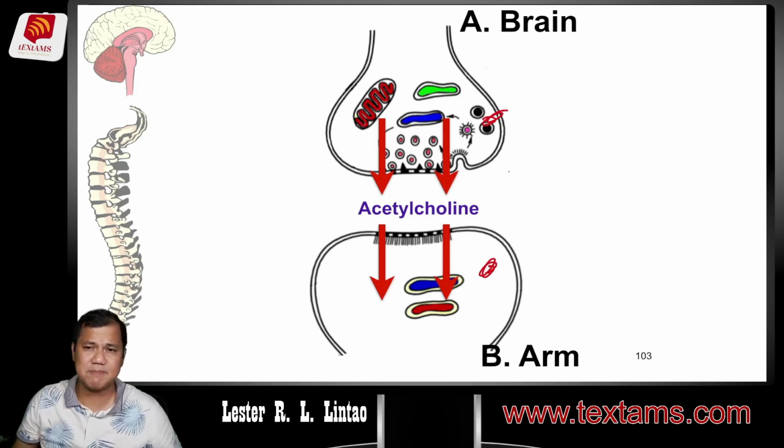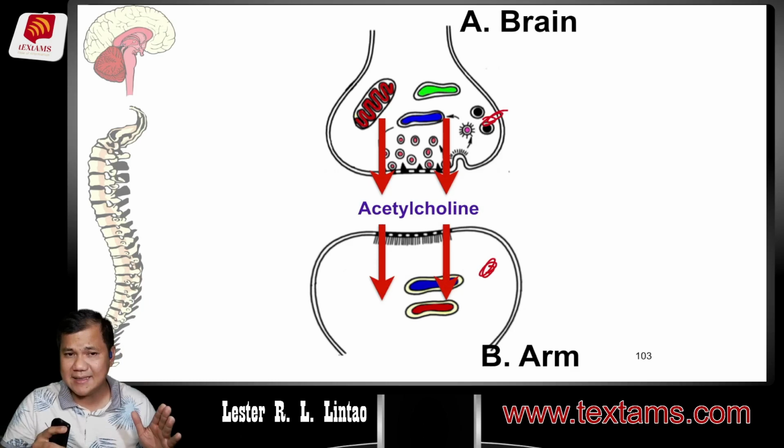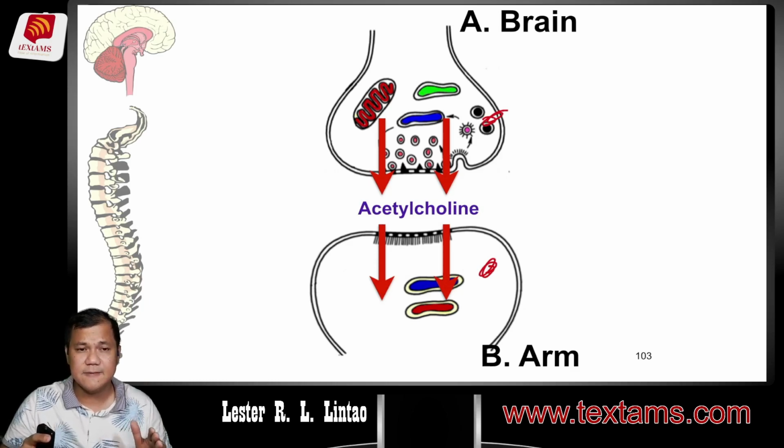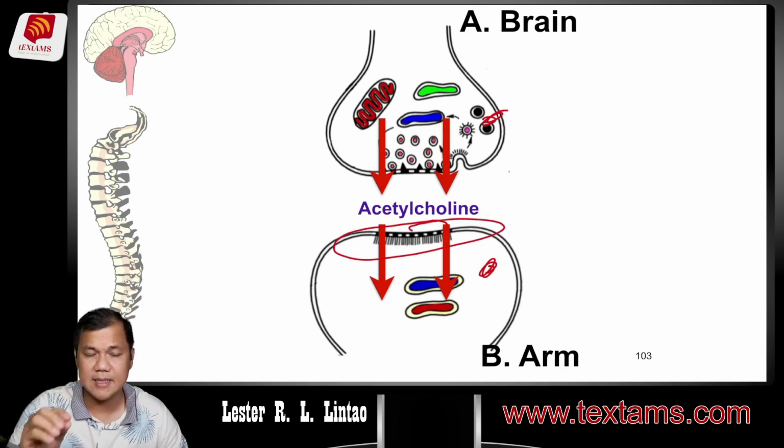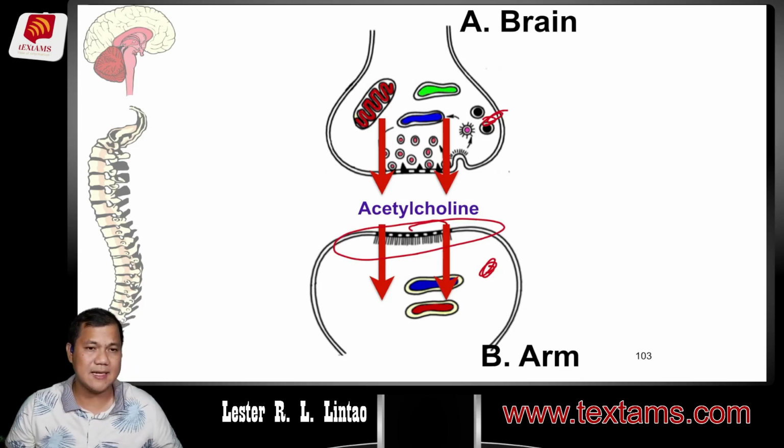So what happens next? That is how important acetylcholine is in terms of functioning. In this area there should be receptor sites, where acetylcholine brings the impulse so that the electrical impulse can reach the target organ or target muscle.